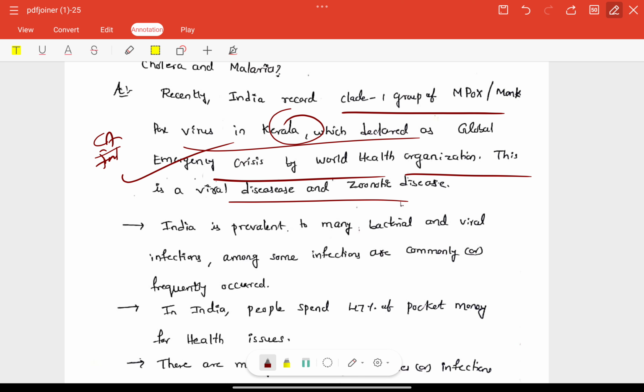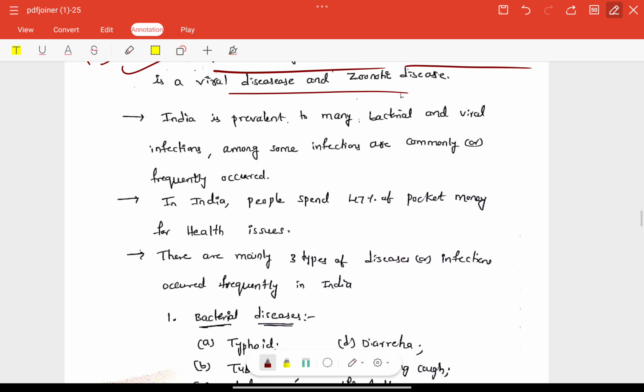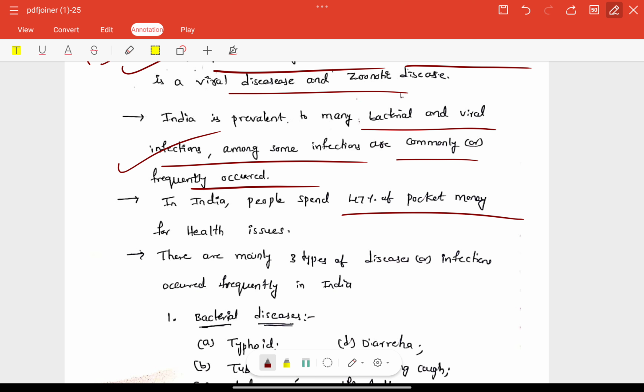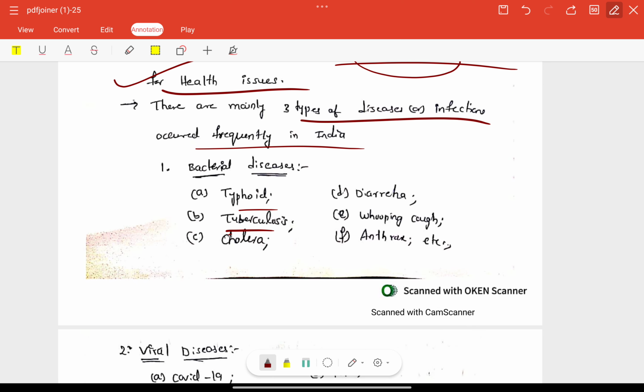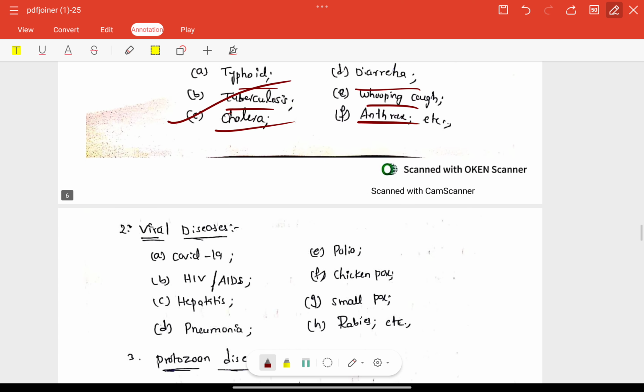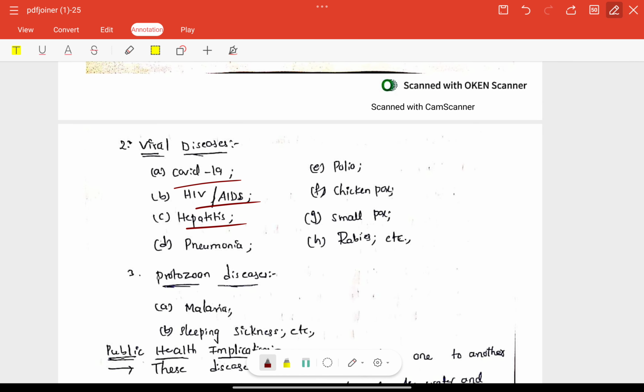CA introduction, right? Next, India is prevalent to many bacterial and viral infections. It was included like a static or background. Indian people spend 47% of pocket money on health issues. This is also a good report. Three types of diseases are frequent in India: bacterial, right, also included here, and also viral diseases, COVID-19, HIV, hepatitis, chickenpox, etc.